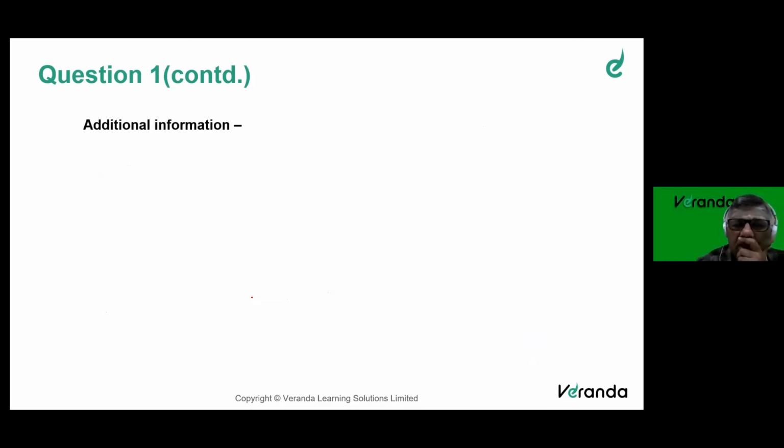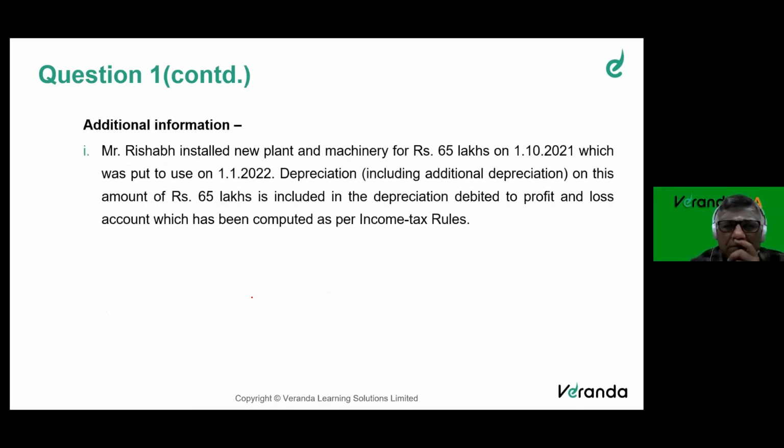Additional information. Mr. Rishabh installed new plant and machinery of 65 lakhs on 1/10/21, but put to use on 1/1/22. This is very important to understand.